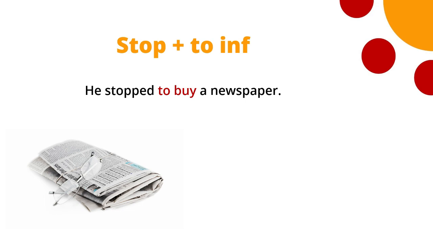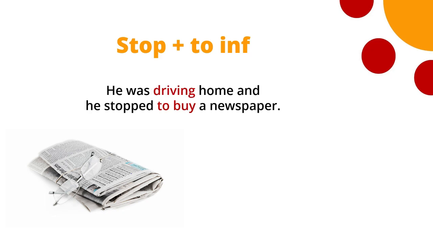The same as this one. He stopped to buy a newspaper. What was the activity? Well, it's somewhere else previously mentioned in the sentence. He was driving home and he stopped to buy a newspaper. Okay, so the ing form of the verb doesn't always appear after the verb stop.